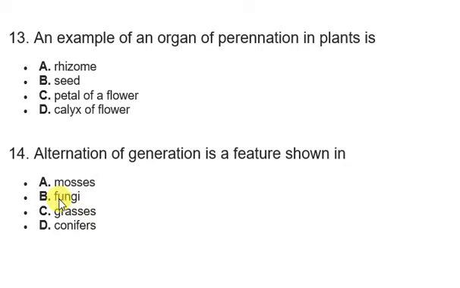Alternation of generation is found mostly in fungi, some protists and some other vascular plants, and we also have it in bryophytes. Okay, all right, then the correct answer is option B, fungi. Let's move on to the next